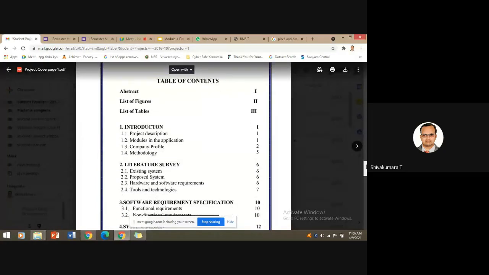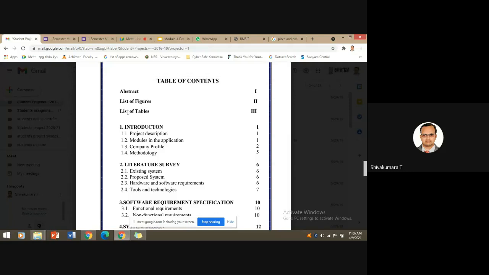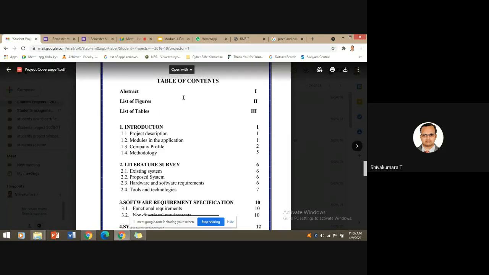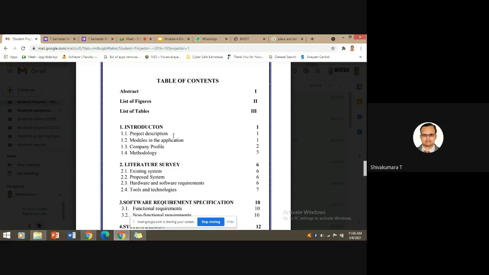And the table of contents, how well organized it is here. You can notice the abstract, then the list of figures used as the second page, the list of tables as the third page number, then the introduction. So how is it aligned? A main chapter is aligned as 1, introduction. For the subtitles, the main section is represented as 1, a subsection is 1.1, the project description, which is on page number 1. 1.2 is the modules in the application, and so on, which come